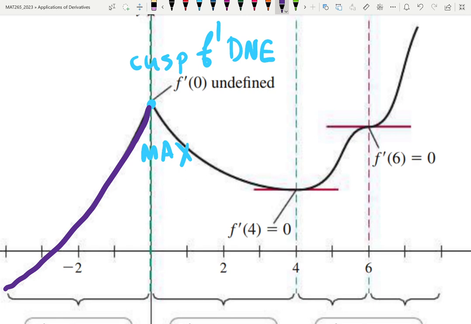That is suspicious. So, the derivative is positive right on the left because the original function is increasing.